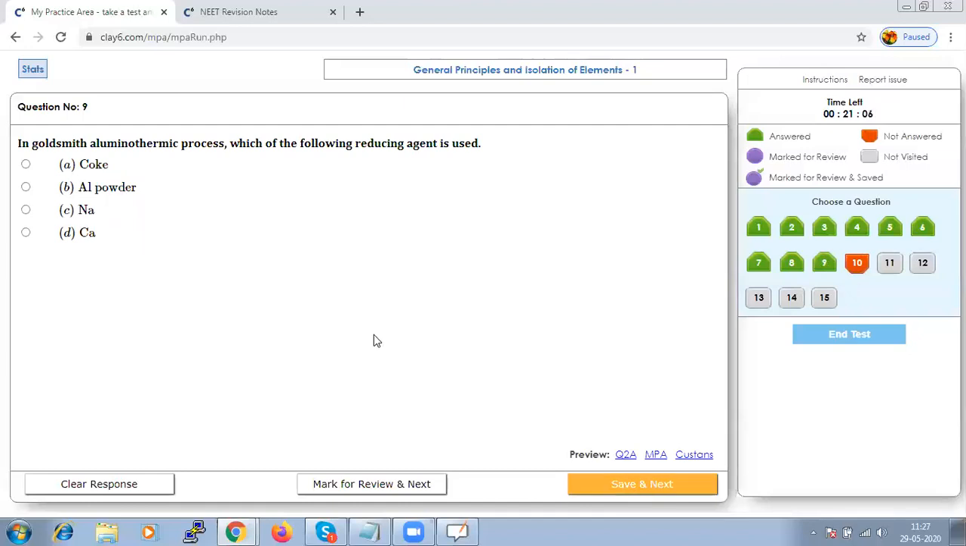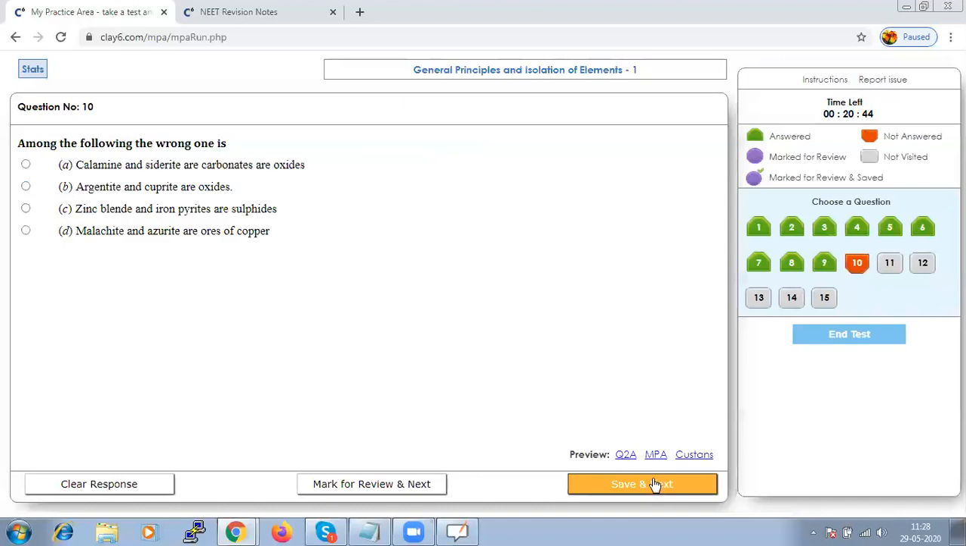In the Goldschmidt aluminothermic process, which of the following is used as a reducing agent? Which one is being used as a reducing agent? Always remember, in the Goldschmidt aluminothermic process, aluminium powder is used as a reducing agent. Save that and go to next.